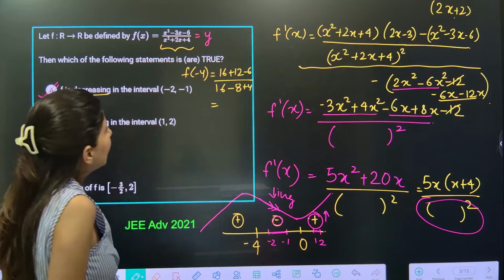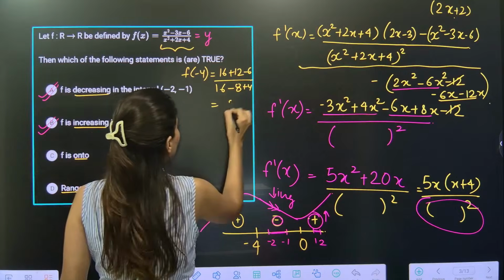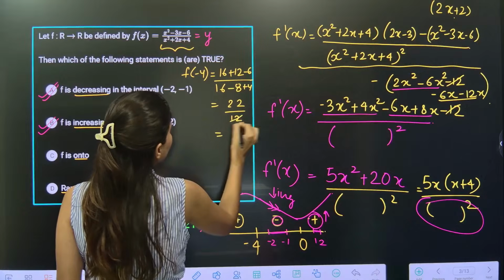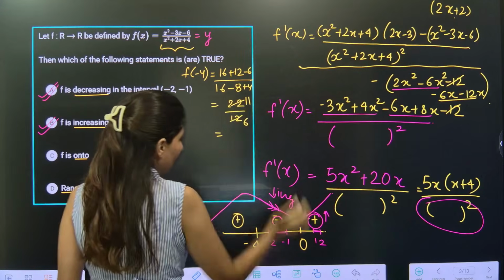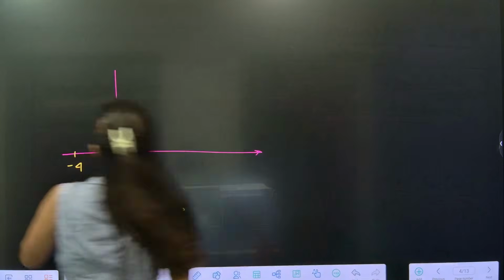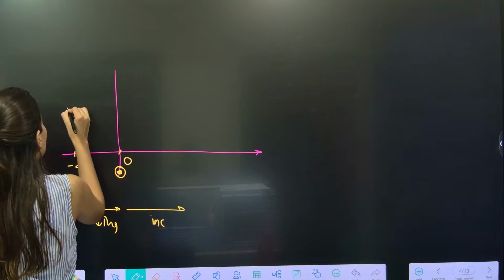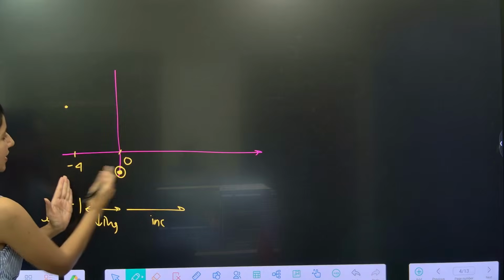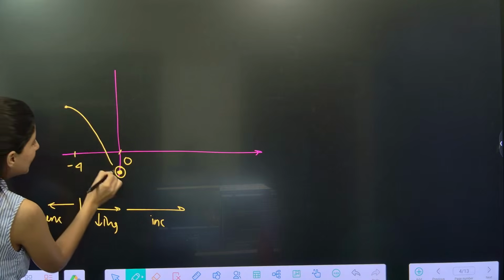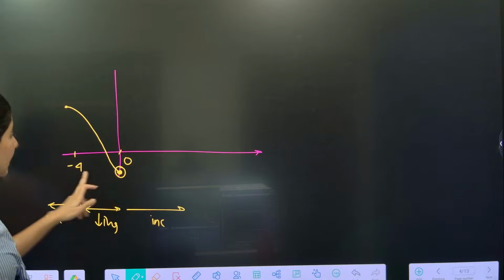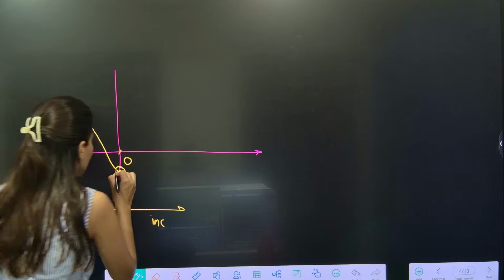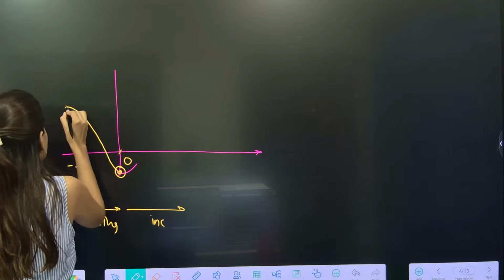So this is 28 minus 6, 22. And 8 plus 4 is 12. So clearly it is 11 by 6. Okay. 11 by 6 is somewhat over here, 2 point something. And the function between minus 4 to 0 is decreasing. So this is how your graph will be. And at 0 and minus 4, it will be maxima and minima.